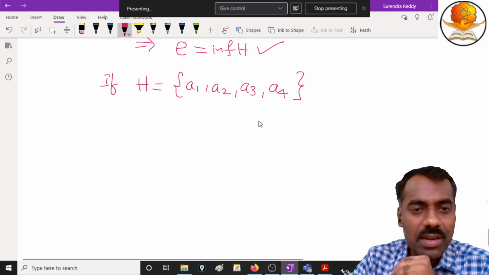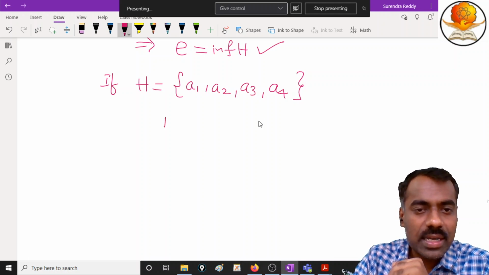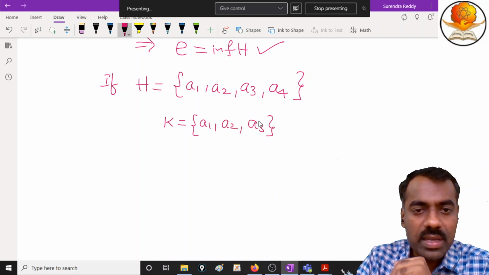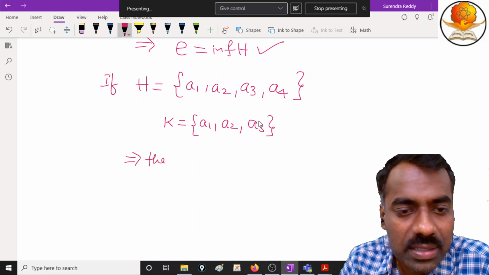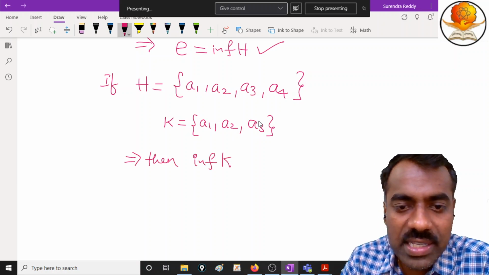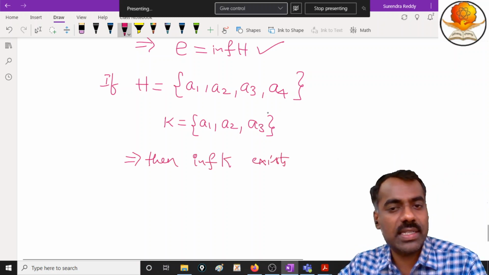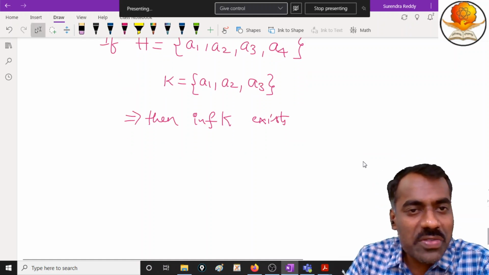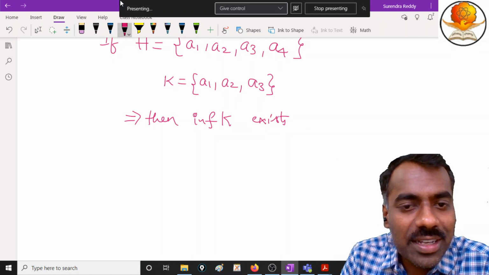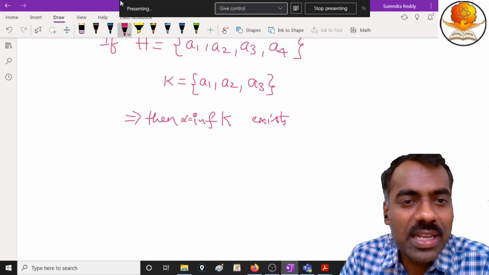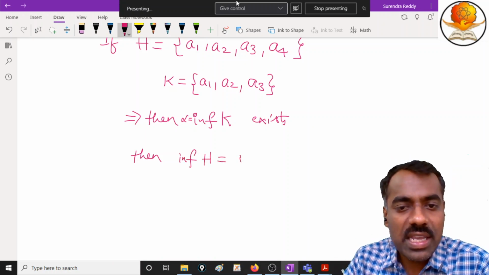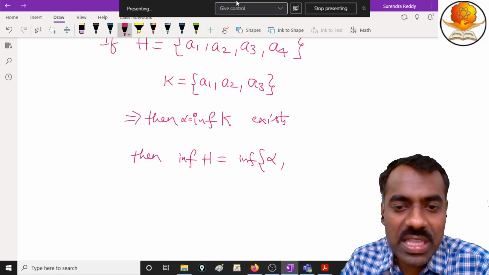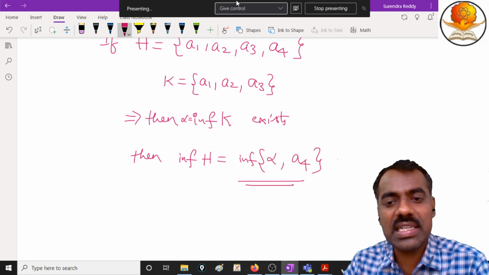Suppose I call it another set, I will write K as A1, A2, A3. Then does the infimum of this exist or not? What we have just proved is that the infimum of K exists, because it is a 3 element set, right? Then what should be your infimum for H? This is an element, you can call it some alpha. Then obviously the infimum of H is the infimum of this alpha together with the fourth element which is remaining. Is this clear?